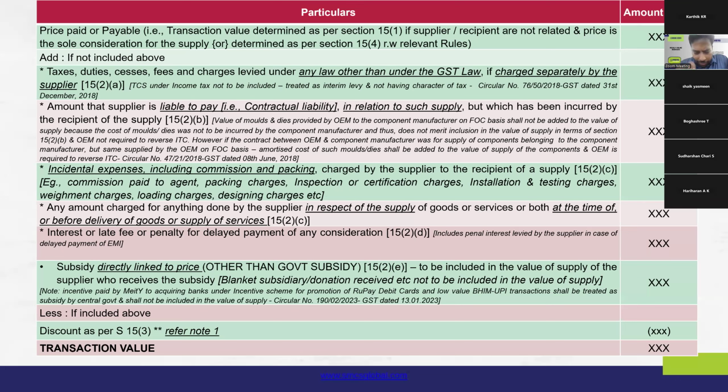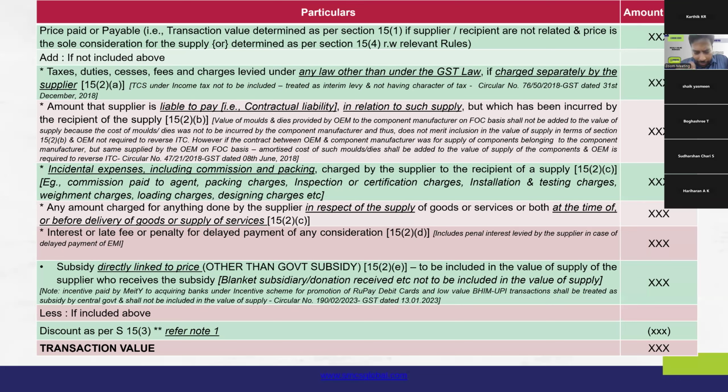So, in the first case, where the supplier was liable to incur such expense and the amortized cost was included in the value of the actual supply, the recipient, since he's giving the machinery or the molds and dies on free of cost basis, he has to reverse the relevant ITC under section 17(5)(h), which says that any item that is given as gift, ITC is to be reversed. In the second scenario, where the recipient has the liability to contractually provide the asset, it will not amount to supply and the recipient may not reverse ITC. That is one point that has been clarified in this regard by Circular